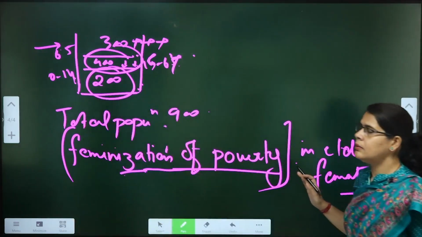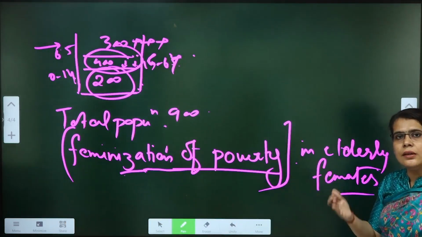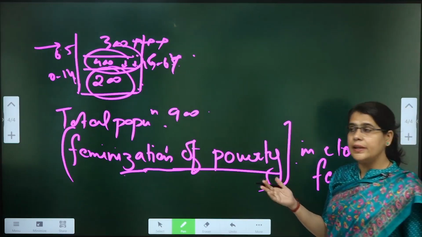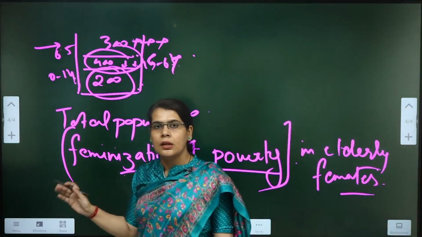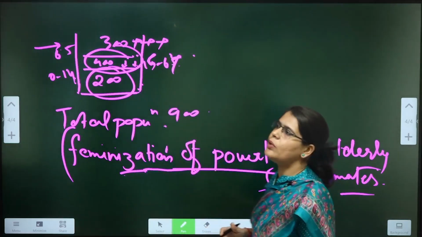So if dependency ratios are increasing in a particular population, that would mean there will be challenges in the coming decades. Now this is the case of India. Write down the example of India.